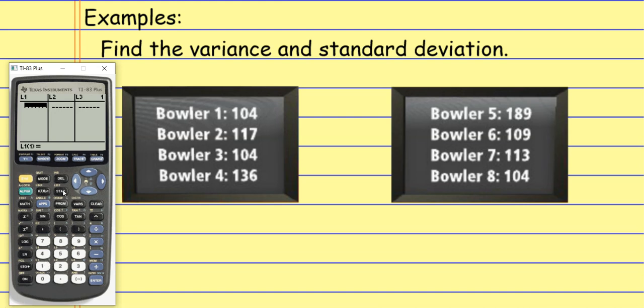So we go to stat. The first thing we do when we get to the stat menu is hit edit. We want to edit the information that's in the calculator. And that brings us to our list here. We're just going to punch these values into list 1.